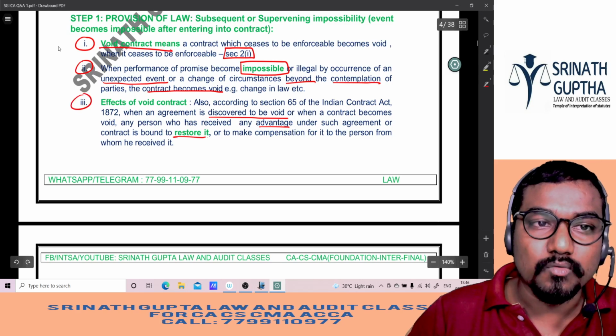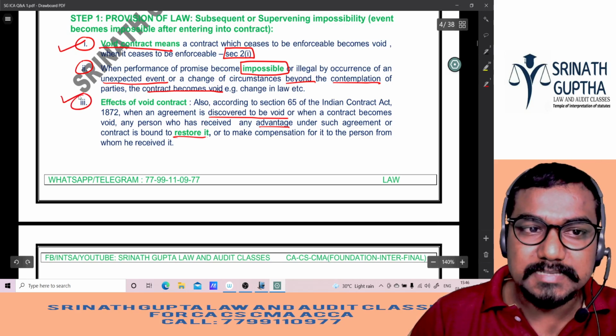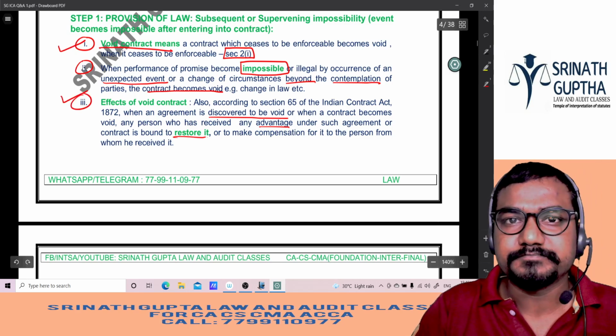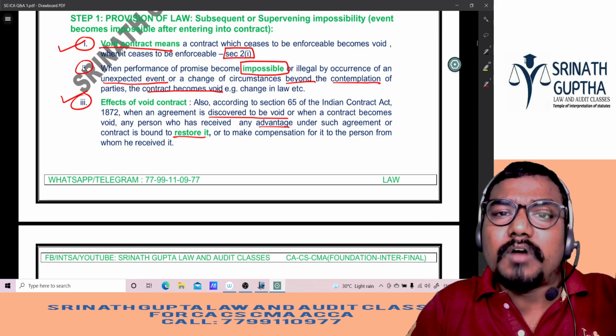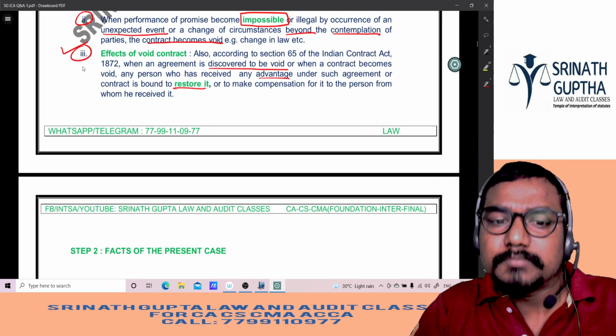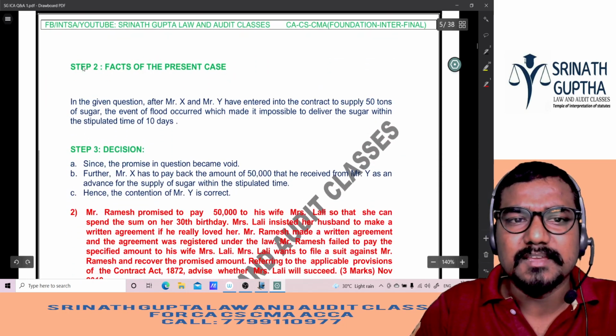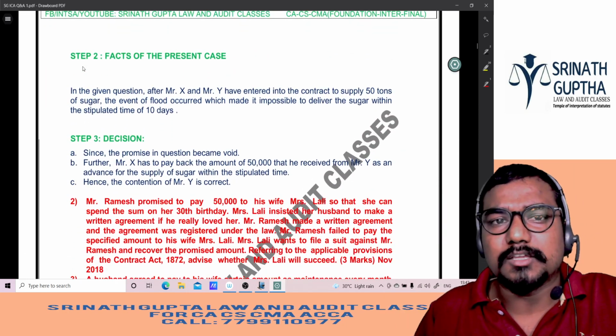So this is the void contract definition and its effect we have explained in step number 1. So even if the examiner wants to reduce marks, he will not have any scope. He cannot reduce, beta, the chance is not there. Now the facts of the present case. What happened in the question, beta?